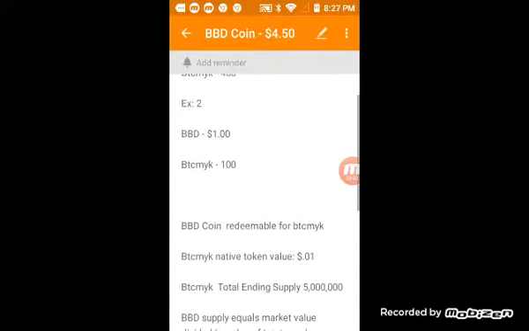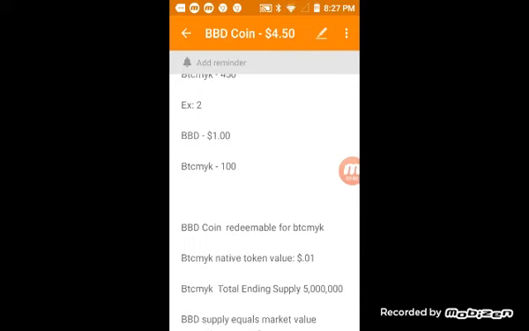Let's go to example 2. The Bitcoin MYK backed dollar, or the BBD coin, did start at $1. It didn't start at $1 to reference the US dollar value or anything. It's not a stablecoin. It just means that it consists of the Bitcoin MYK token, which is the lowest denomination in it. It started at $1, I think, just because it was an easier place to start. But let's just say it went back to $1. Then that would mean that 100 Bitcoin MYK tokens would equal 1 BBD coin.